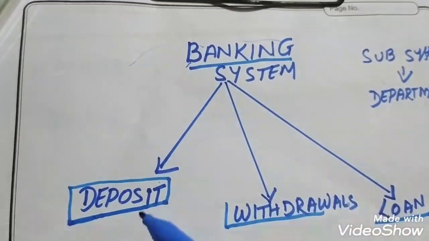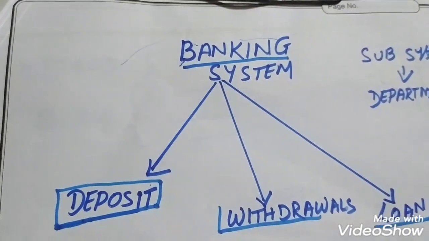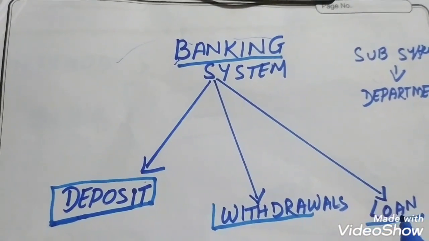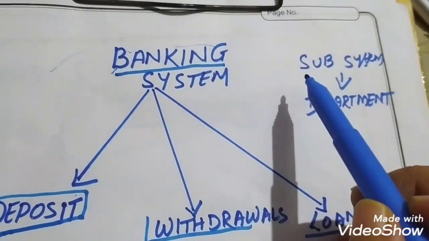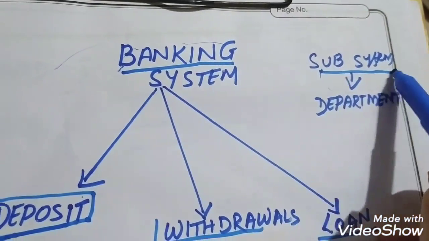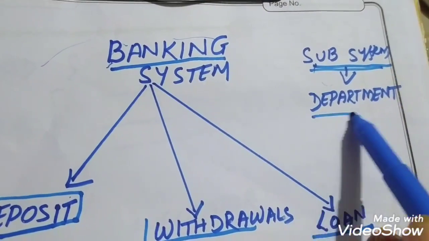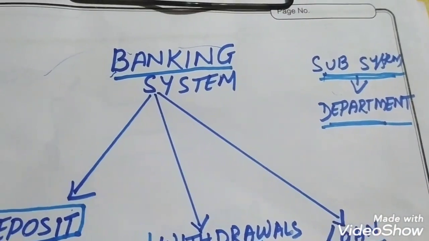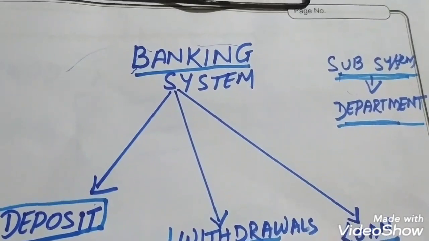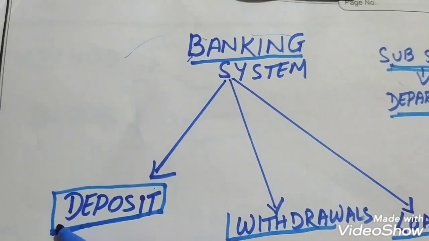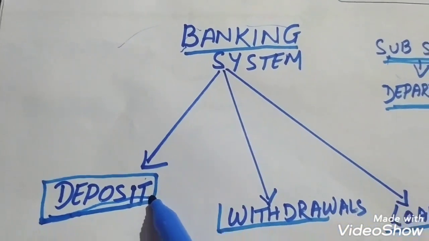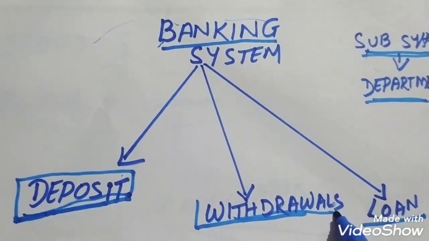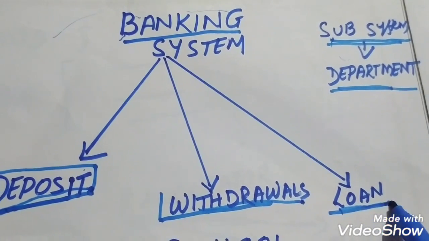It divides its tasks among different subsystems. You may be confused about the subsystem. The subsystem is nothing but the department. Okay. Now this department is called a subsystem. Suppose for deposit there is a subsystem called deposit. For withdrawal there is a subsystem called withdrawal. For loan there is a subsystem called loan.